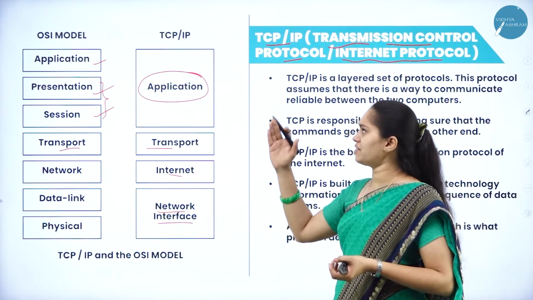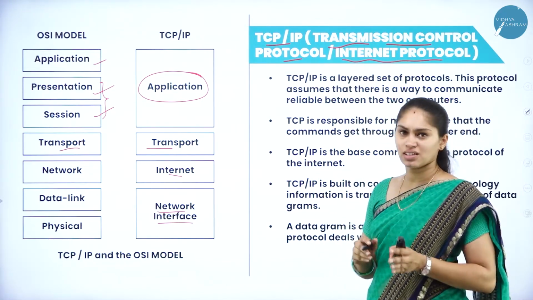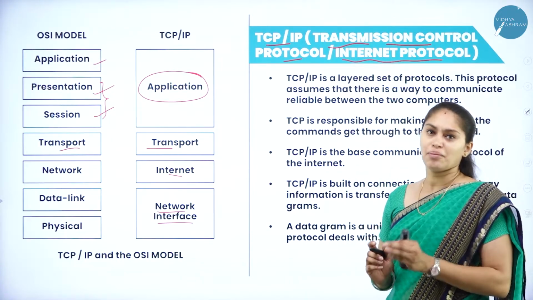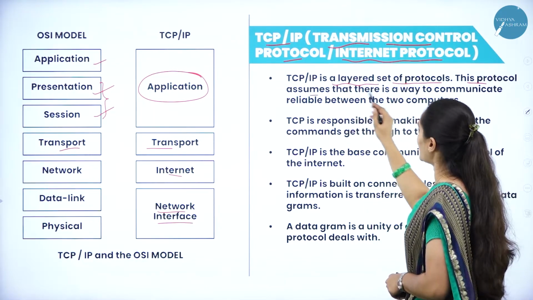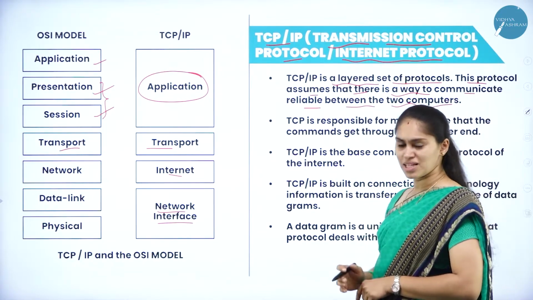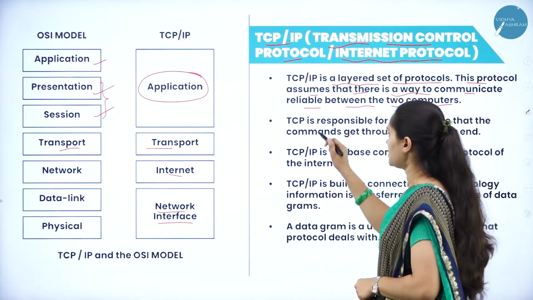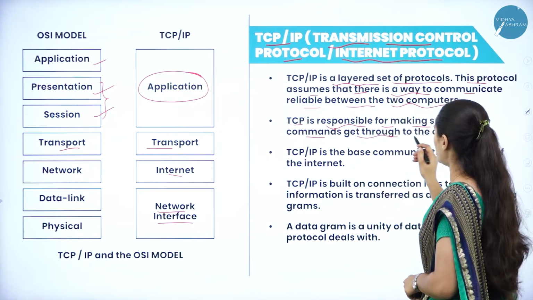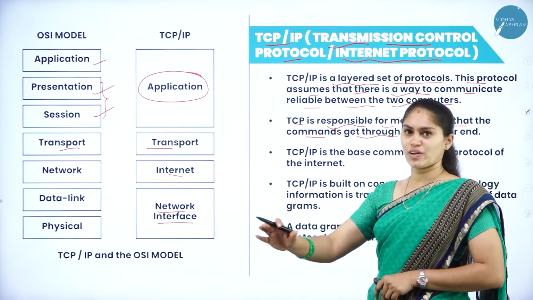So after the OSI reference model, we have TCP/IP. TCP/IP means Transmission Control Protocol and Internet Protocol. It mainly relies on the IP address. This TCP/IP is a layered set of protocols. This protocol assumes that there is a way to communicate reliably between two computers. There must be reliable communication from one computer system to another, and TCP is responsible for making sure that the commands get through to the other end. So whatever data and information we are sending must reach its destination.